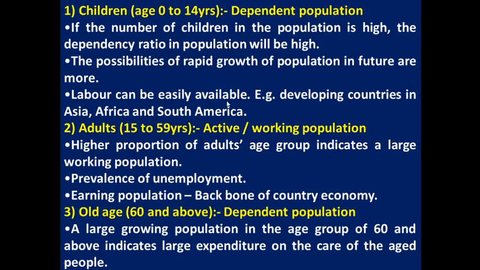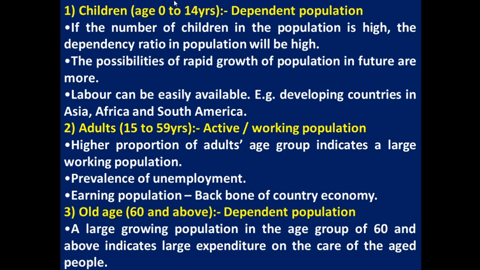Labor can be easily available. If a particular country has a very high or large number of children, it indicates that labor can be easily available. Labor means workers, mainly physical workers. So it will be very high.